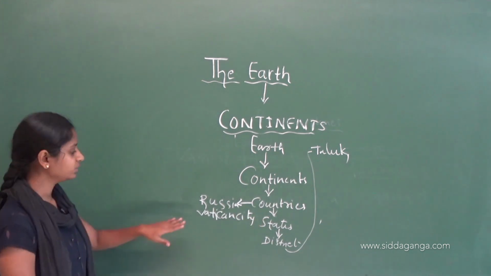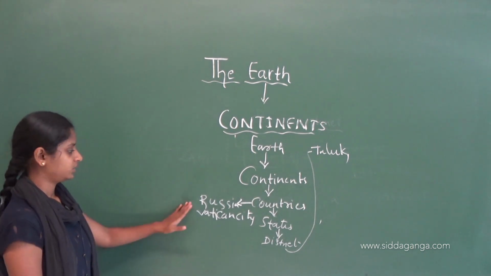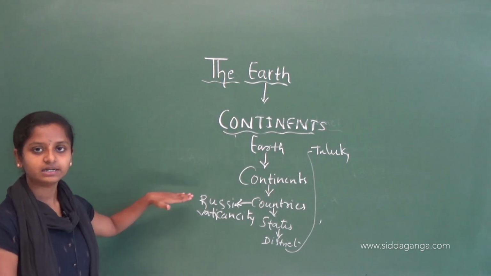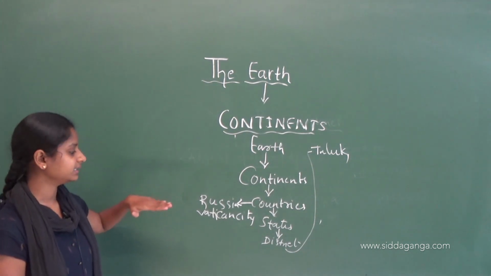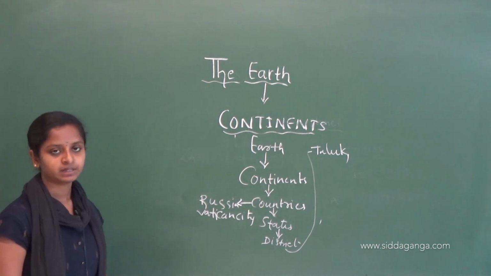These spellings and words are given in the textbook, so you can refer. The largest country is Russia and the smallest country is Vatican City.